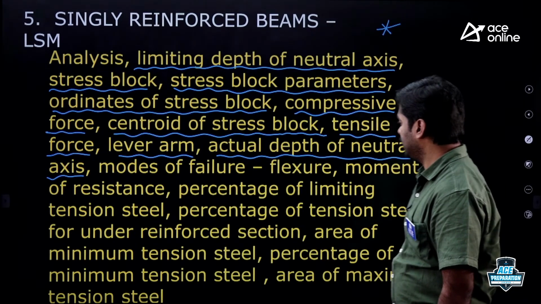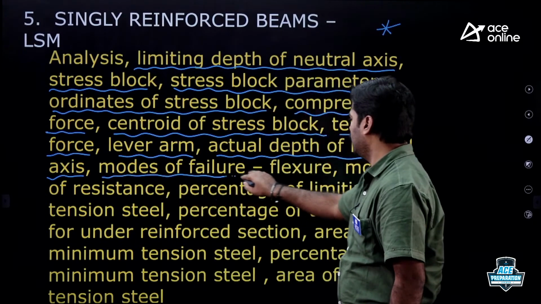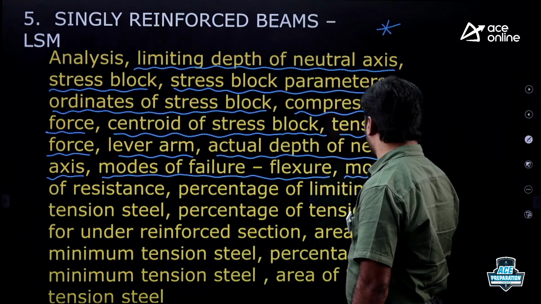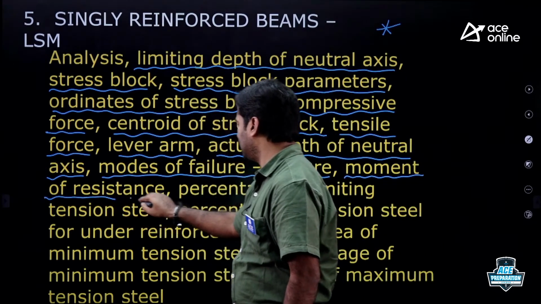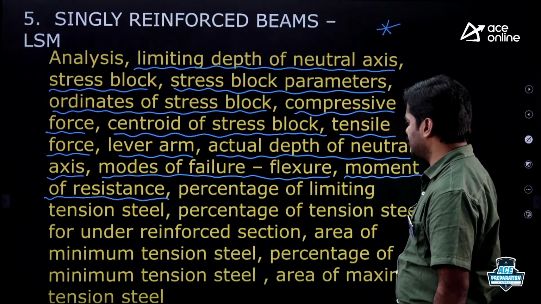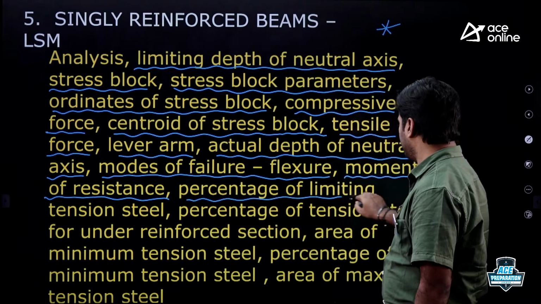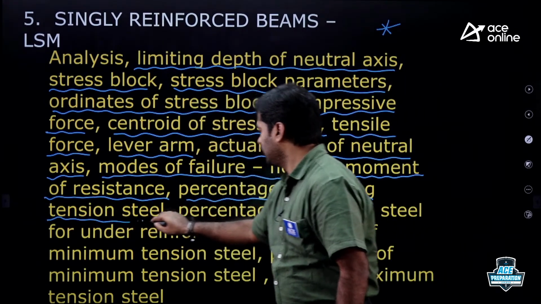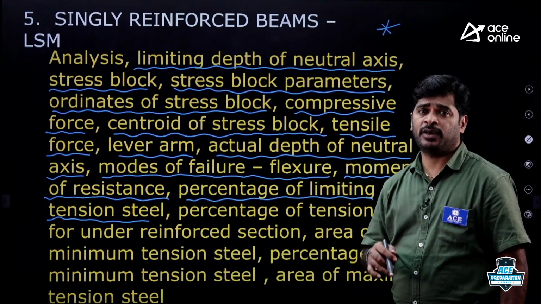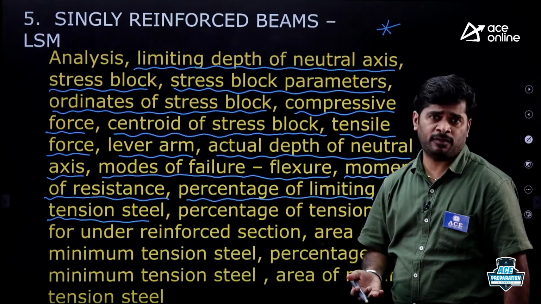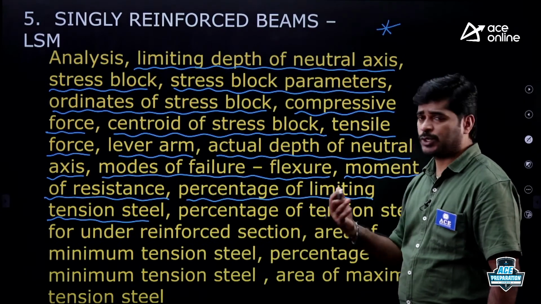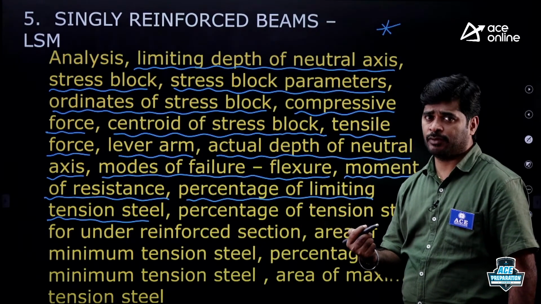Coming to the modes of failure, yes, it is also one of the important areas where you need to focus. After that, the most important concept is moment of resistance. Coming to the next one, percentage of limiting tension steel. It need not be found from the simplified formula. There is an alternate way also to find the percentage of tension steel. I have discussed it already, my dear. Let us check it once.